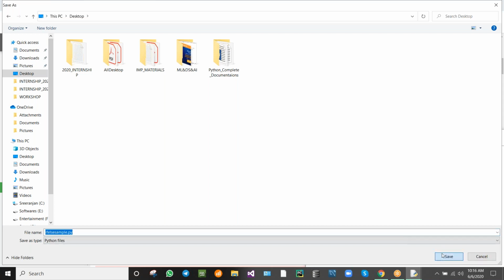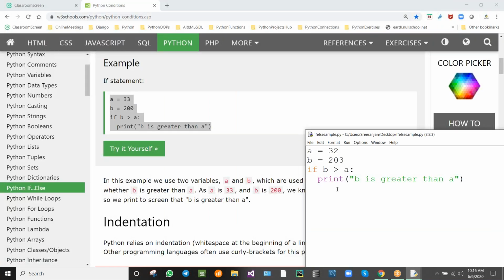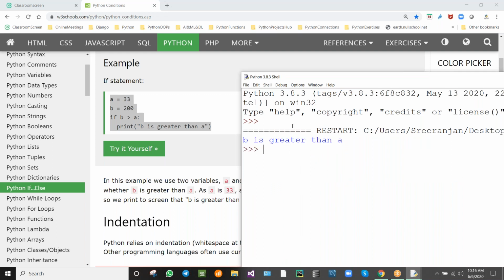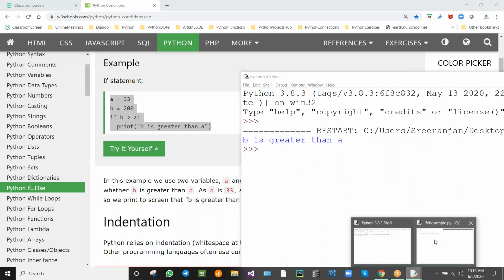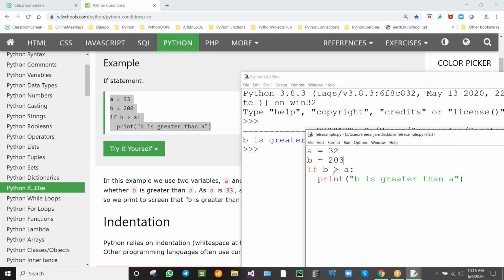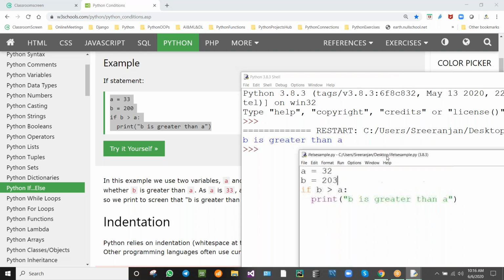Now I'm running this module, run module. What will happen? We'll be getting output like this. This is the program and this is the output for this program.